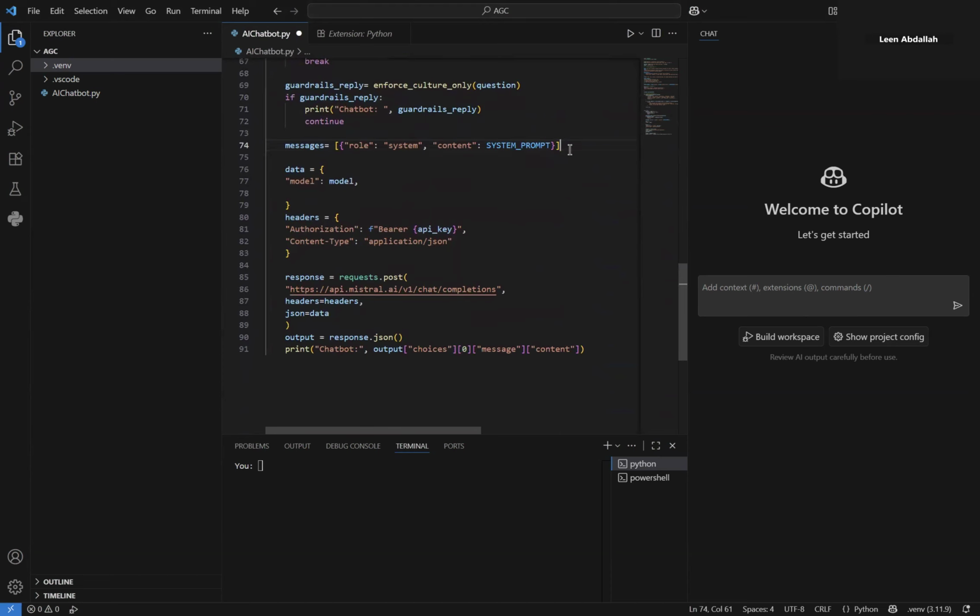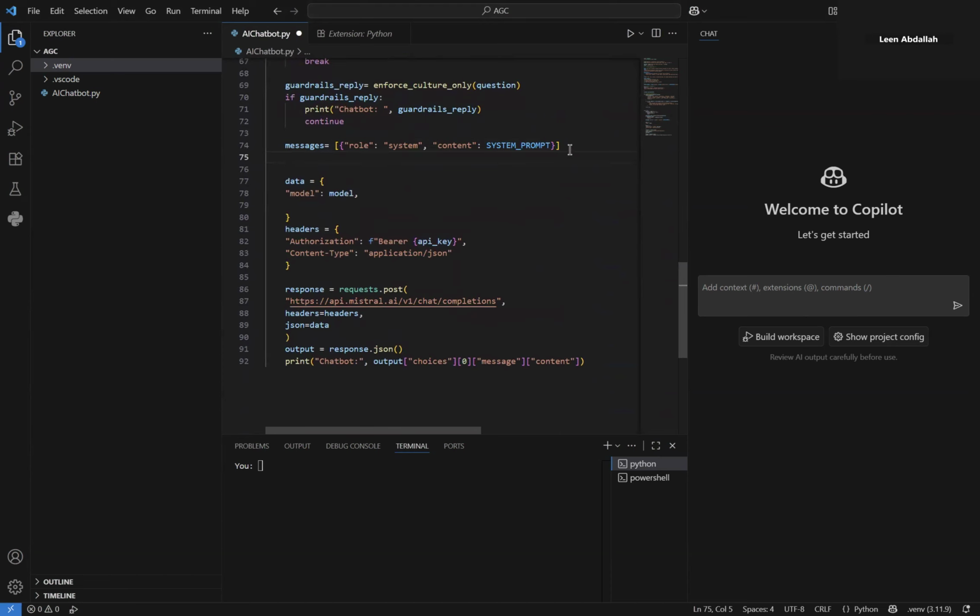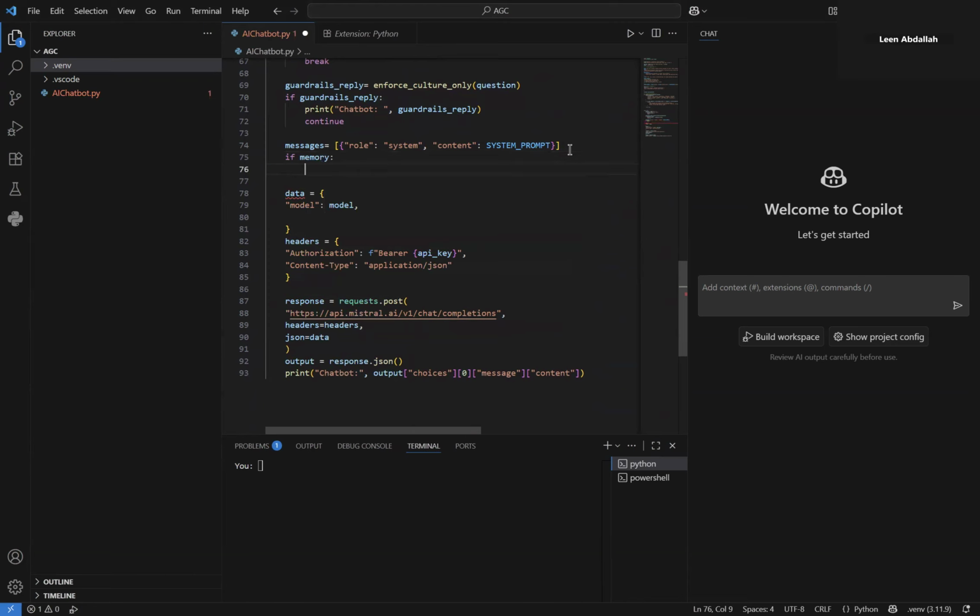So how do we do that? First of all, we check if there is a memory. So if the memory is defined or not. If it is defined, then we're gonna build a memory text.